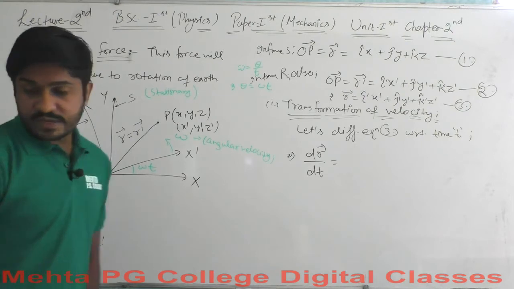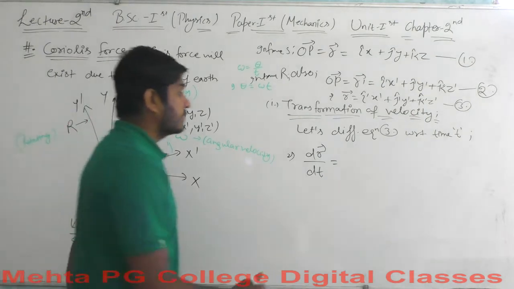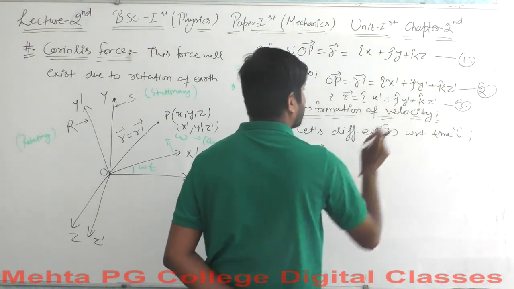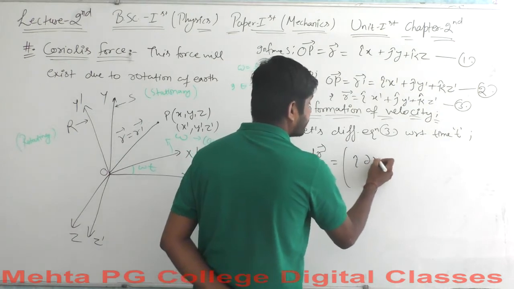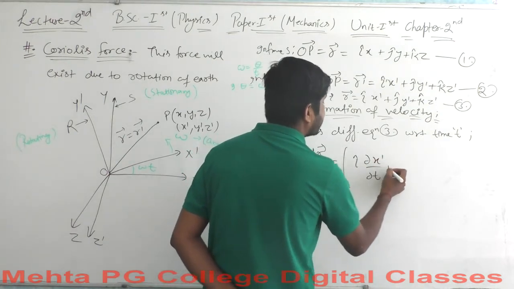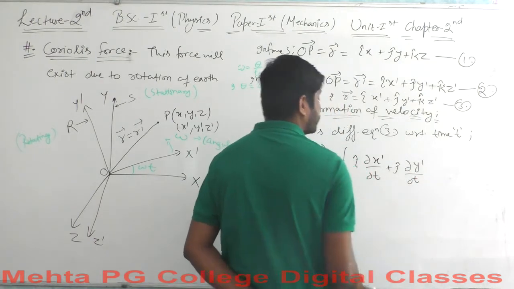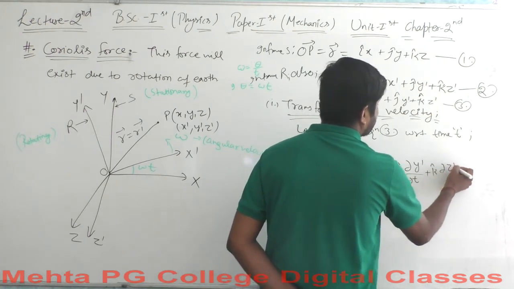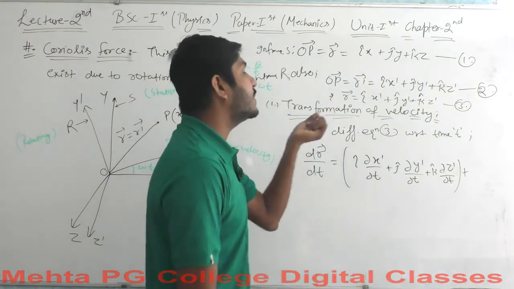First of all, we will differentiate: I cap curly x dash over curly t plus j cap curly y dash over curly t plus k cap curly z dash over curly t, plus this should be solved as u into v.